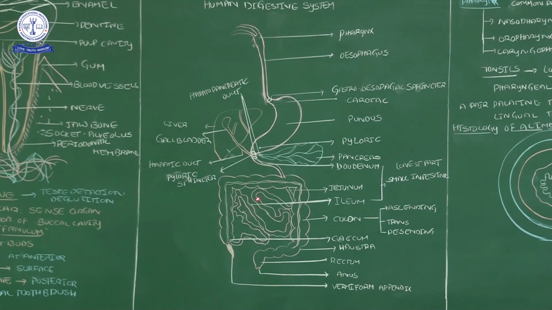Then it leads to the second part, the jejunum, and the last part, the ileum. The jejunum is a coiled part and the ileum is the continuation.